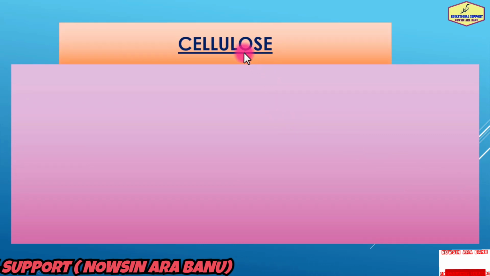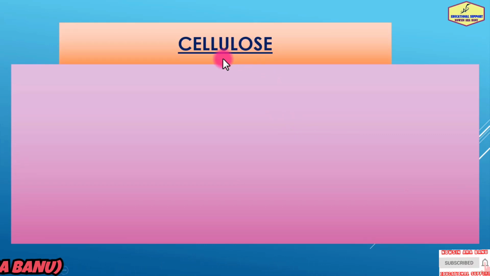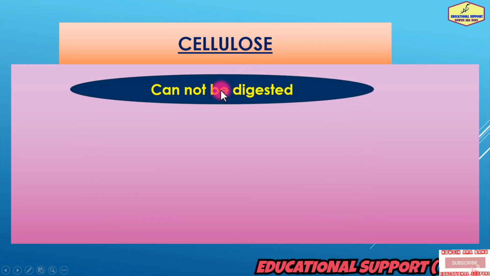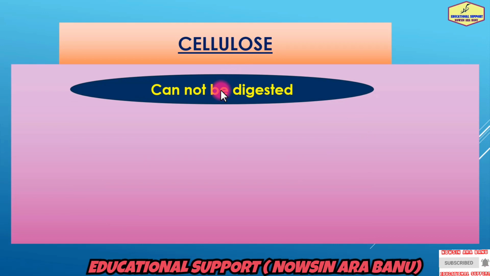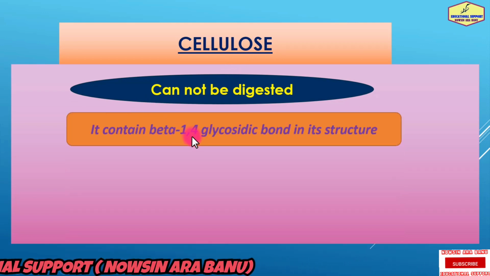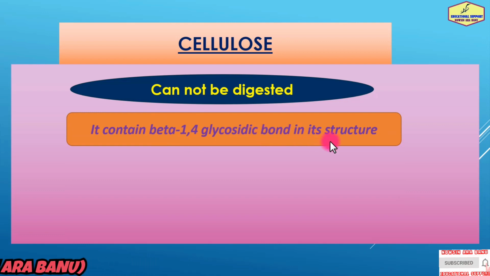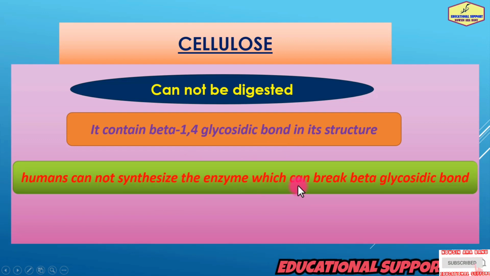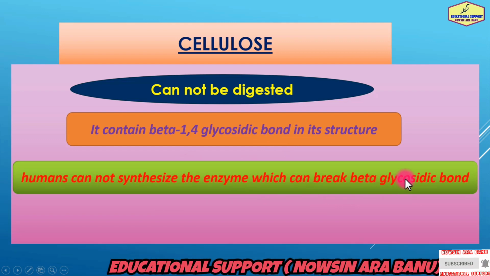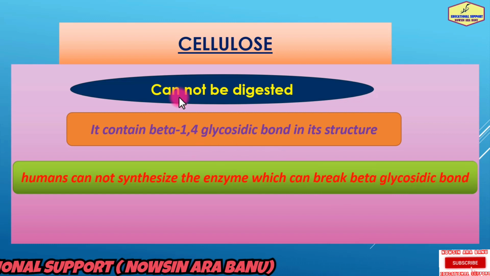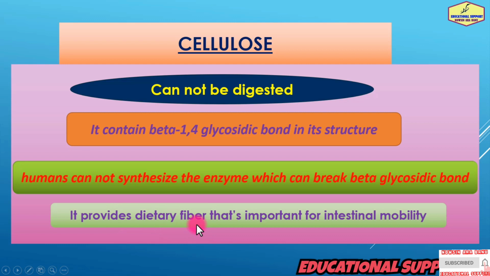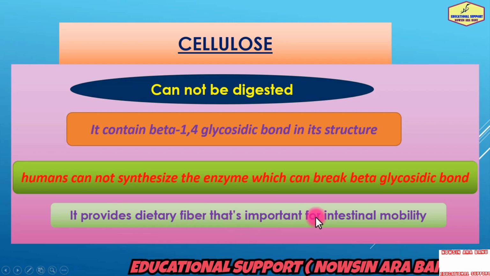Do you know, dear, why cellulose is not digested in humans? Because cellulose is a polysaccharide found in plants. It contains beta-1,4-glycosidic bonds in its structure. Humans cannot synthesize the enzyme which can break the beta-glycosidic bond. Thus, cellulose cannot be digested by humans. But why is cellulose important? It provides dietary fiber that is important for intestinal motility.